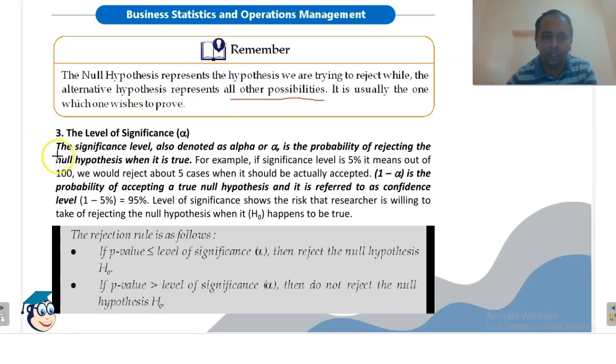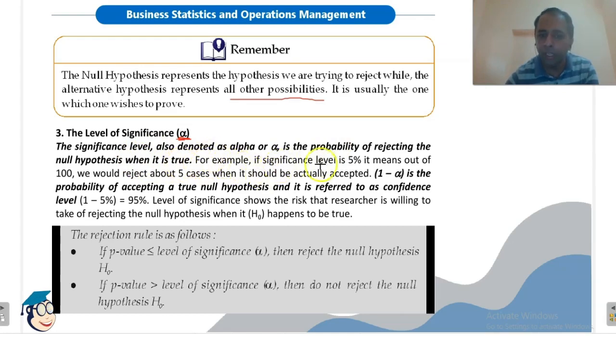Now the level of significance. The level of significance is denoted by the symbol alpha. It is the probability of rejecting the null hypothesis when it is true. This means that we are committing a mistake here. If the null hypothesis is true, meaning it must be accepted, and we are rejecting it, then we are committing a mistake. So alpha is the probability of rejecting the null hypothesis when it is true.